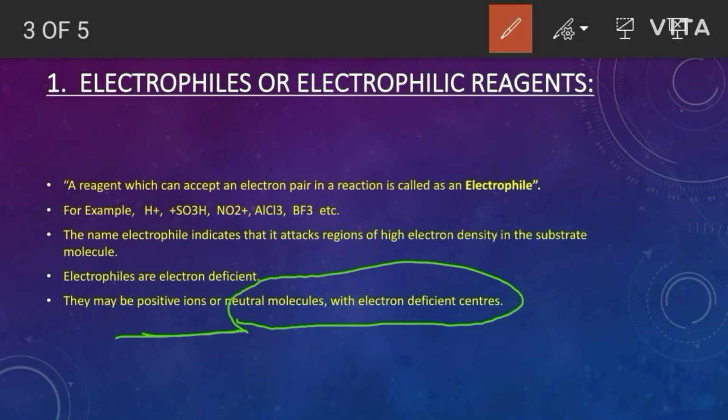These are examples of electrophiles and electrophilic reagents: hydrogen ion H plus, SO3H plus ion, nitronium ion NO2 plus.